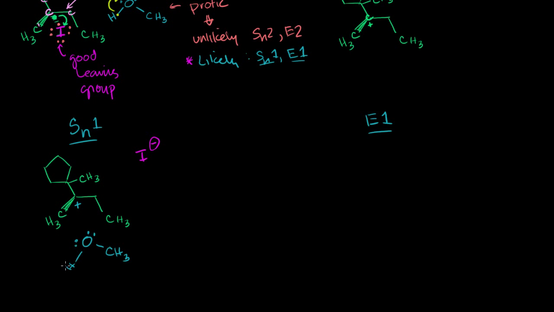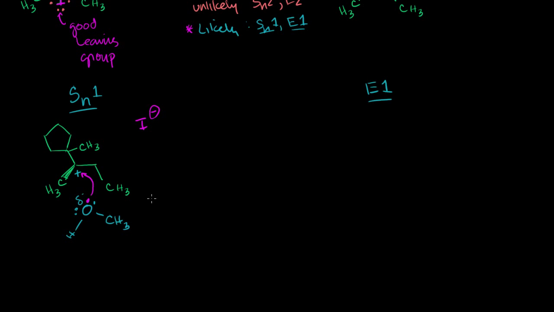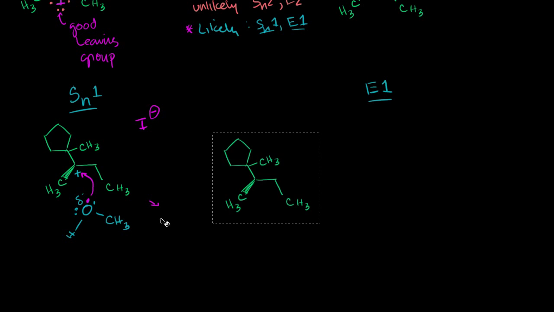It's got 2 unbonded pairs of electrons, and one of them it's willing to give. It has a partial negative charge over here, because oxygen is electronegative, but it doesn't have a full negative charge, so it's not a strong nucleophile. But it can donate an electron to this carbocation, and that's what is going to happen. It will donate an electron to this carbocation.